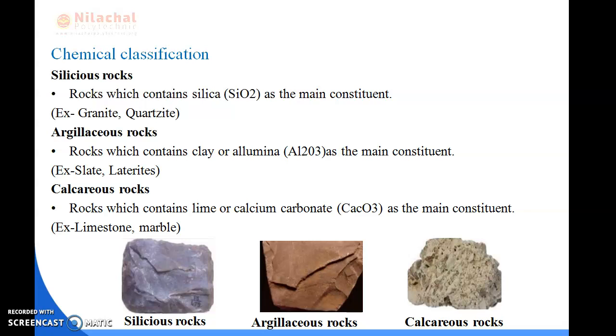Okay. Next is calcareous rocks. What do you mean by calcareous rocks? Rocks which contain lime or calcium carbonate as a main constituent. Calcium carbonate is one type of chemical, one of the main constituents. For example, limestone and marble. Okay, you can see here: this is siliceous rocks which contain silica, this is argillaceous rocks which contain alumina, and this is calcareous rocks which contain CaCO3.